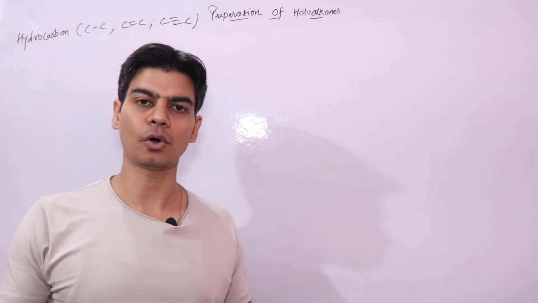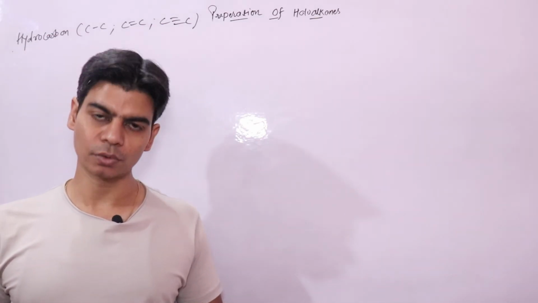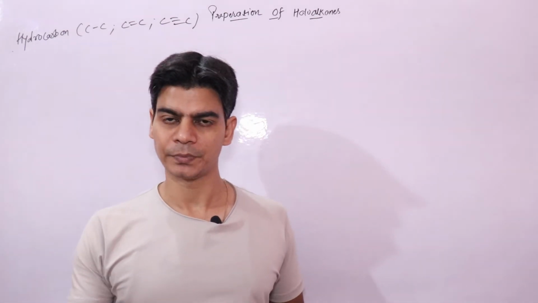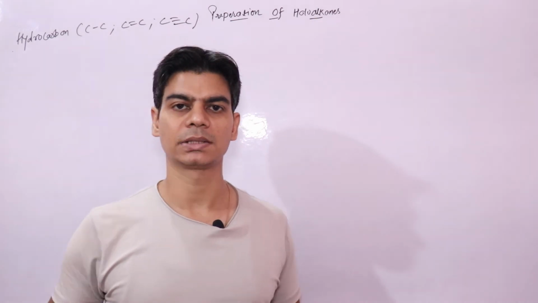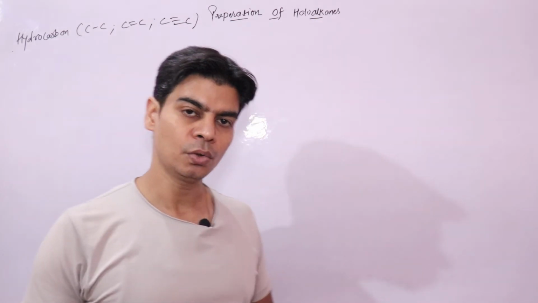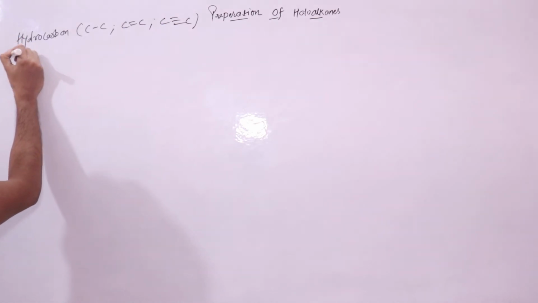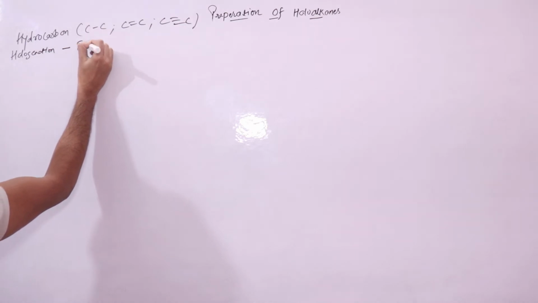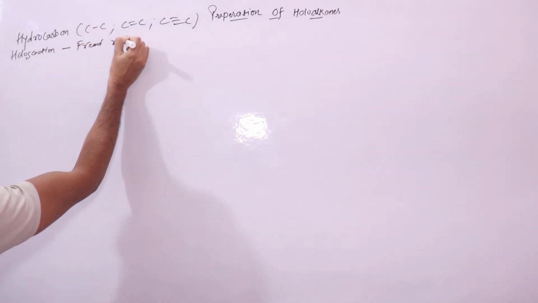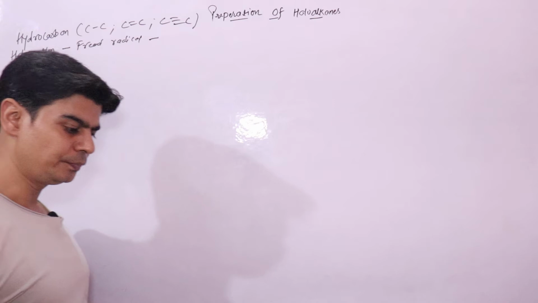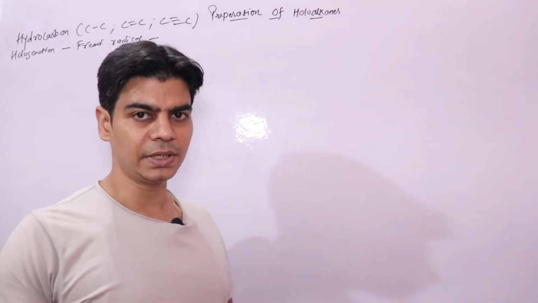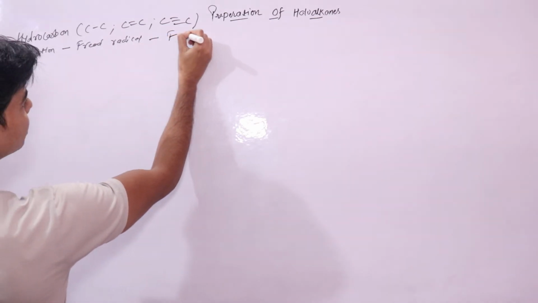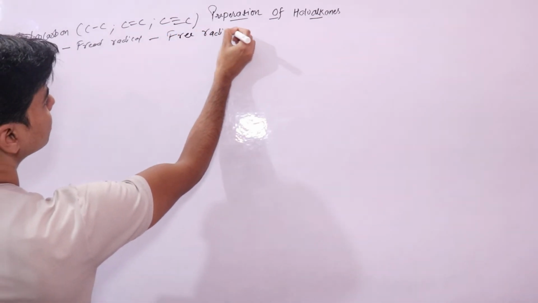Halogenation of hydrocarbons. Halogenation of hydrocarbons, we have studied this before also, proceeds via free radical mechanism, right? We would be looking into mechanism of these reactions also while studying the reactions, right? So halogenation occurs via free radical mechanism, and we know that in free radical mechanism your reaction intermediates are free radicals, right, which are highly reactive, right? You have reaction intermediates here are free radicals.